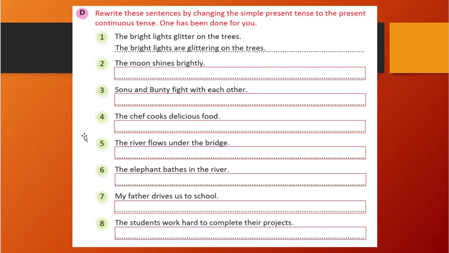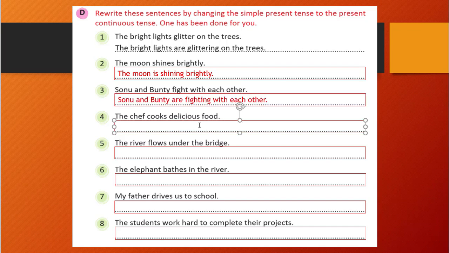Similarly, the moon shines brightly. Who is shining brightly? The moon. That is our subject. Just ask the question, who is shining brightly? That is the moon. The moon shines how, right? Brightly, right? So shine is there. The moon is shining brightly. That should be the correct one, right? Sonu and Bunty fight with each other. So Sonu and Bunty are our subject and they are fighting. So Sonu and Bunty are fighting with each other.